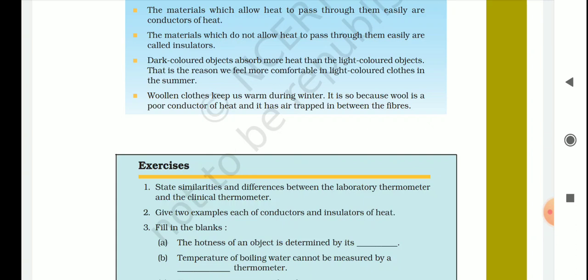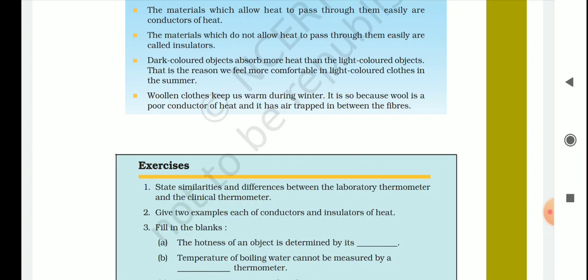Clear? Second point, the clinical thermometer is used to measure human body temperature. And the laboratory thermometer is used to measure temperature in labs, of different substances.